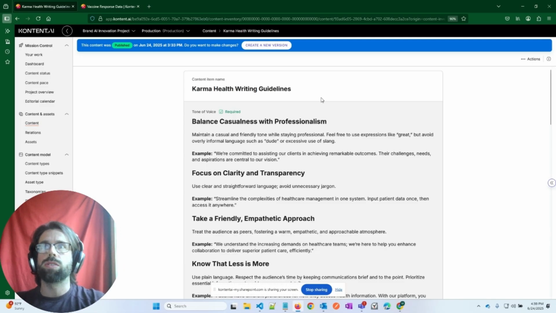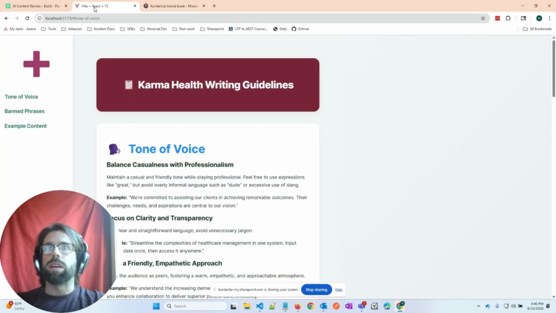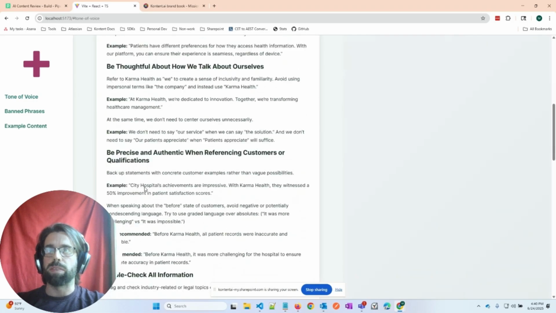creating your brand guidelines. And just to talk about the benefits of that, this means you can distribute these guidelines over multiple channels over API. So if you want to feed this into automations or workflows, it's available over our API. If you wanted to create mobile apps or websites, you can create a site that pulls this in as the content. And in fact, I've actually done that with a small React app that just has Karma Health's writing guidelines, and it just pulls in that information that I shared there.